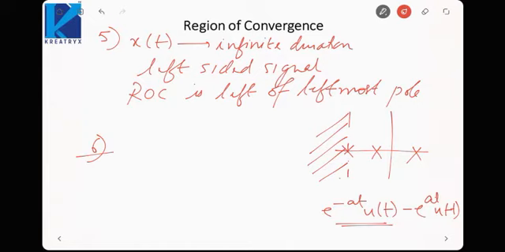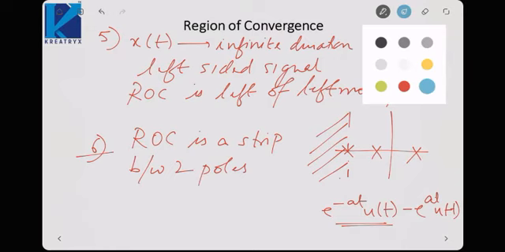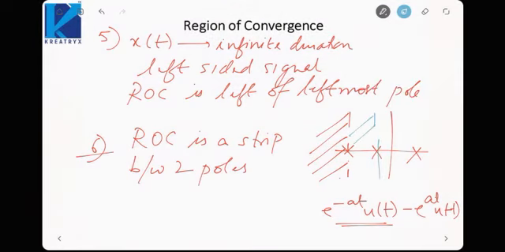For this sort of signal, the ROC is a strip between two poles. Whenever the signal is both-sided, the ROC will be a strip between two poles like this. Such a kind of ROC would be there. The ROC would exist between only two poles, and it will not go up to infinity.